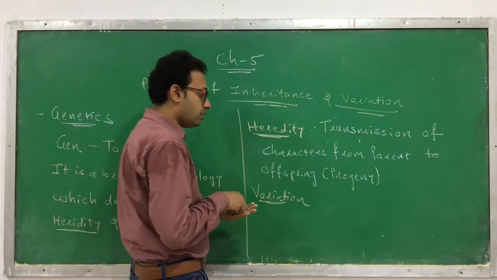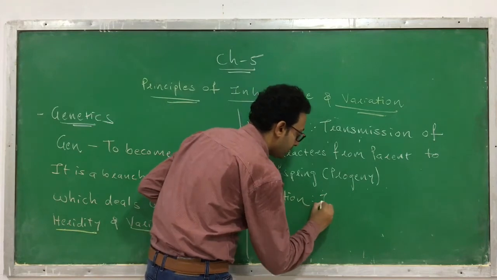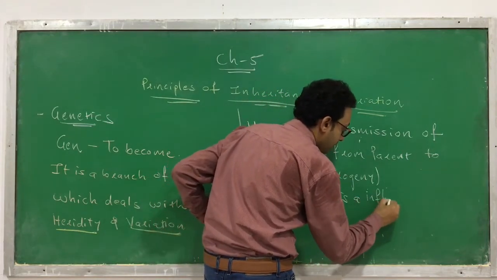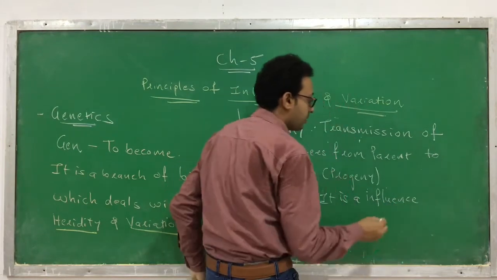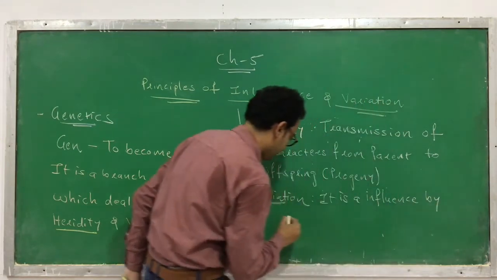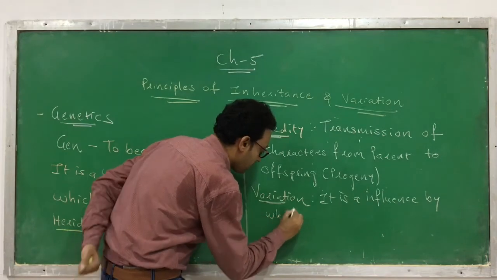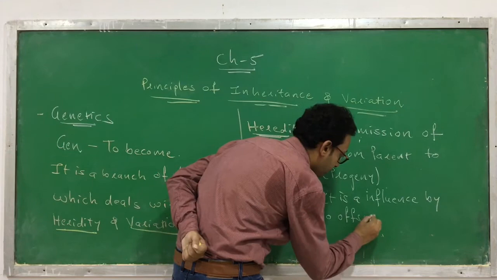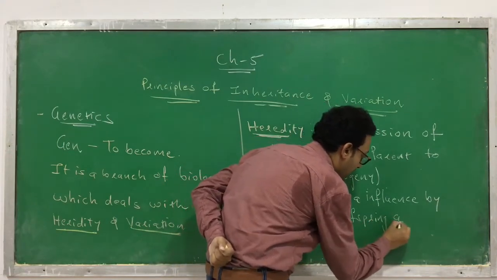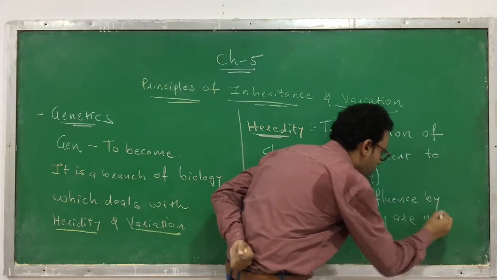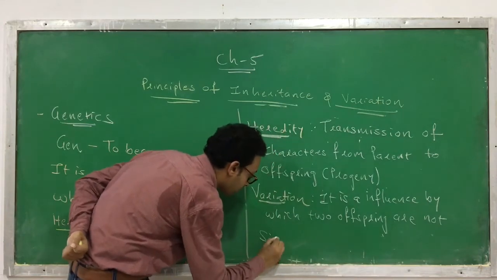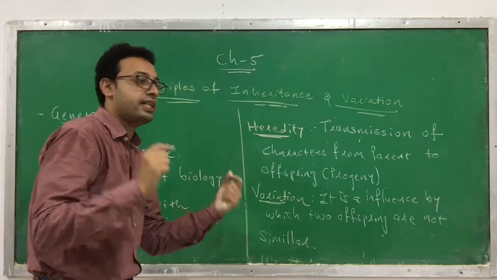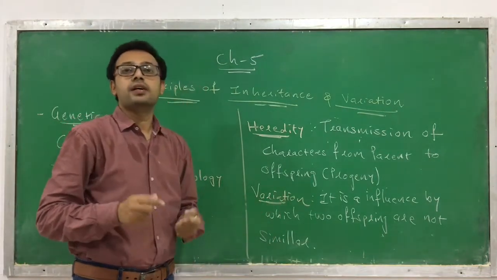Okay, so variation is a factor or influence by which two offspring are not similar, or they have a variety. They have a variation existing in them. This is called a variation.